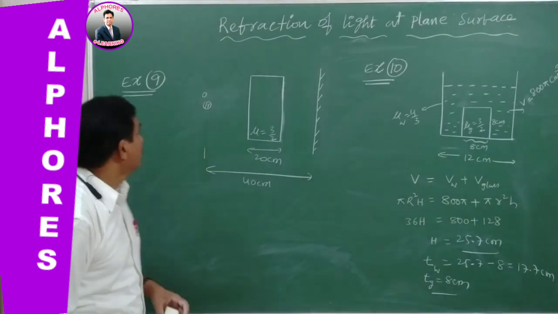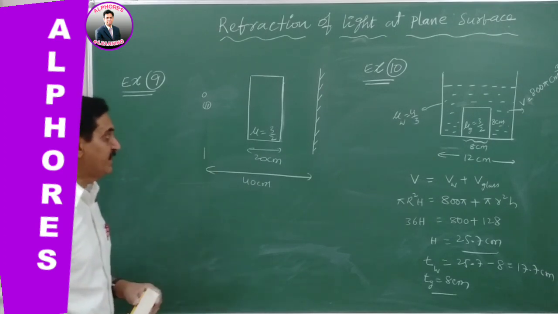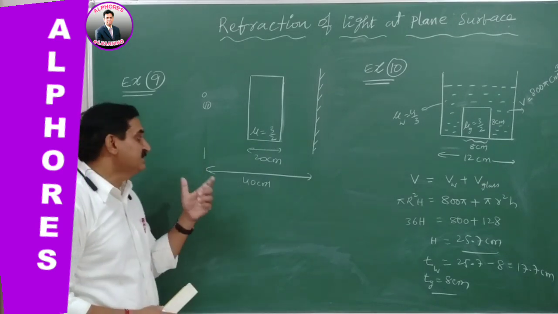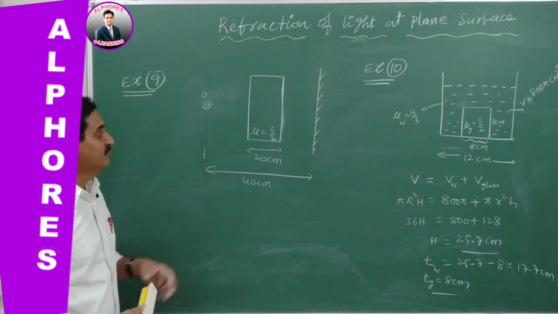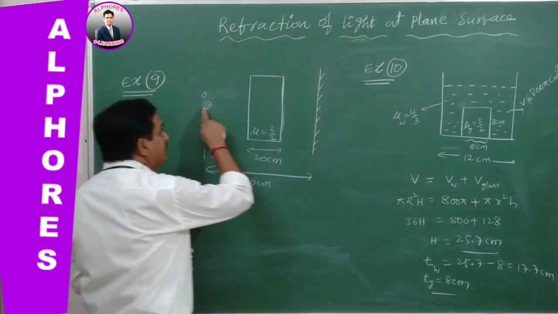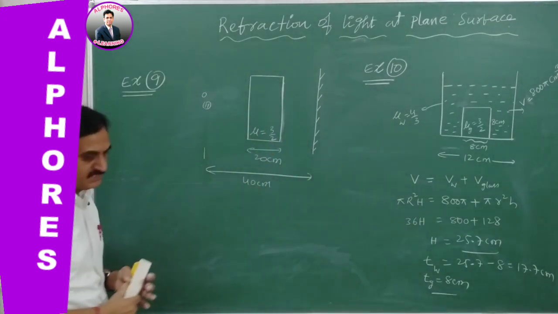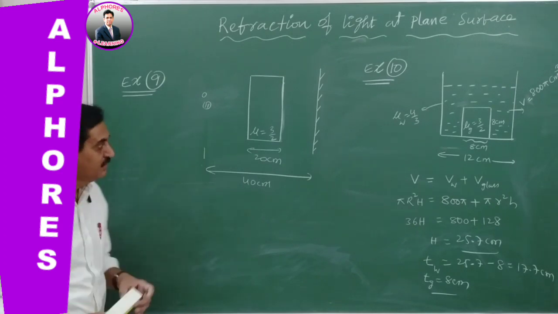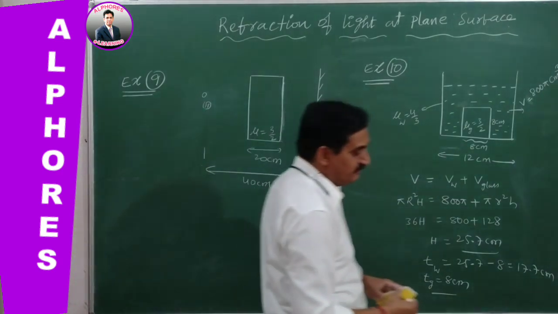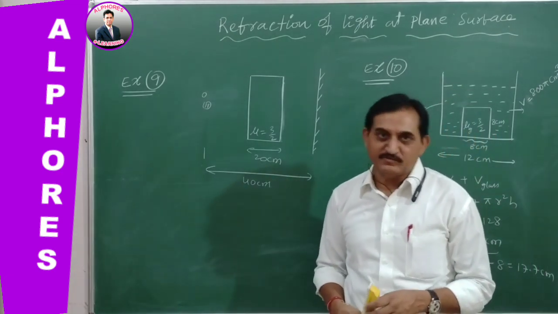Let us go for our next problem, example number 9. Here there is a parallel sided glass slab of refractive index 3 by 2 and thickness 20 centimeters, which is kept in front of a plane mirror, and an object is kept at a distance of 40 centimeters from the plane mirror on the other side of the glass plate. Now the question is, what will be the position of the image with reference to the plane mirror as seen by the observer? Once again I repeat the question.